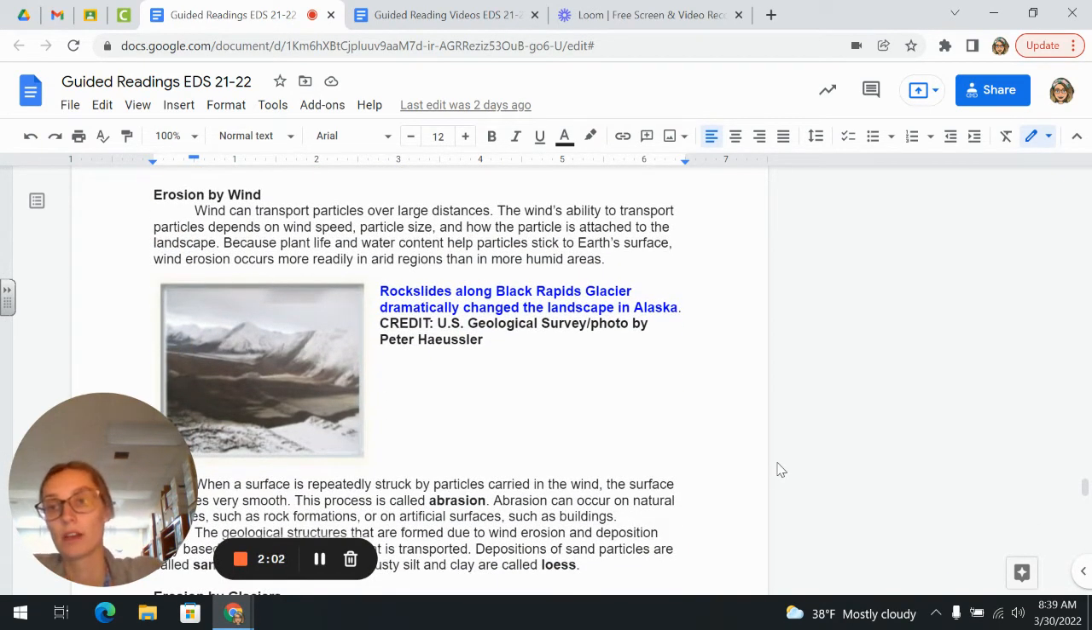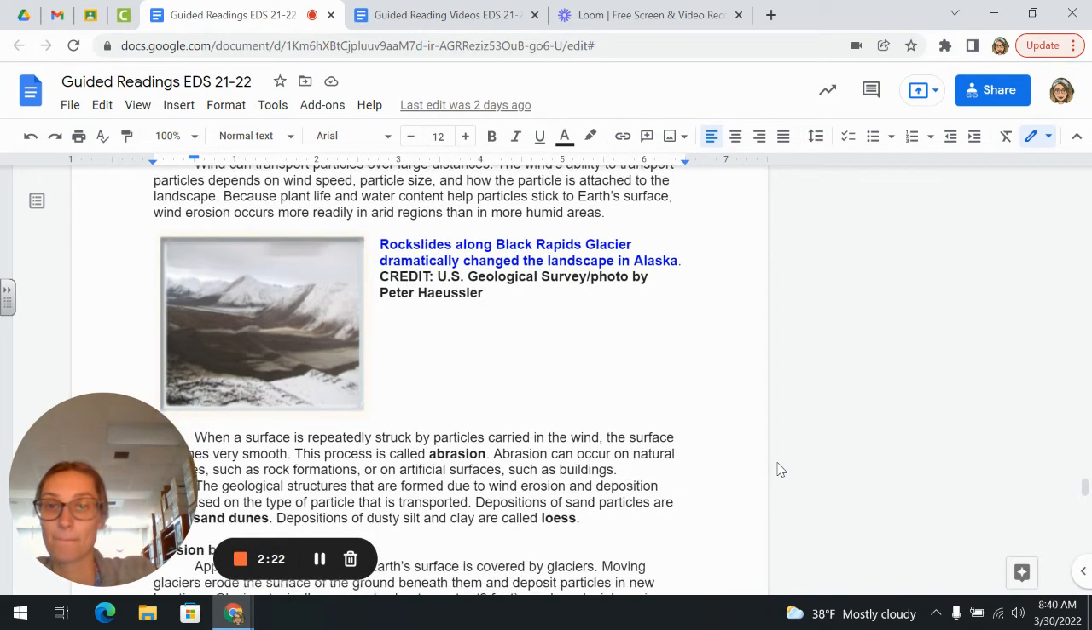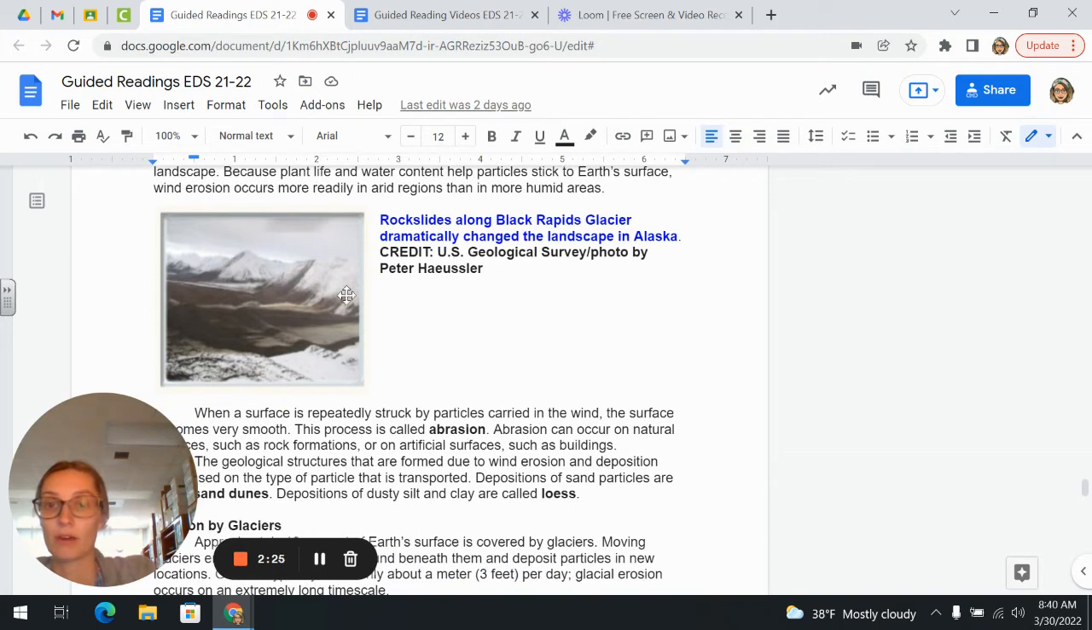Erosion by wind. Wind can transport particles over large distances. The wind's ability to transport particles depends on the wind speed, particle size, and how the particle is attached to the landscape. Because plant life and water content help particles stick to the Earth's surface, wind erosion occurs more readily in arid regions than in more humid areas. And here you can see that the Black Rapids Glacier was changed by rock slides.